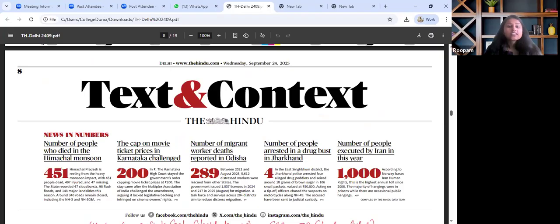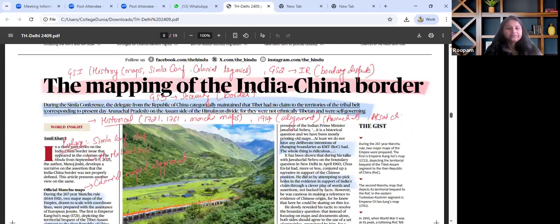talks about the mapping of the India-China border. So when we map this particular article, this will fall under GS paper 1 under the theme history primarily, wherein maps, the Shimla Conference of 1914, and colonial legacies can be quoted. Also relevant for GS paper 2 IR, wherein boundary disputes and the India-China relationship can be overall discussed and read about. For GS paper 3 as well, under the theme internal security, border security can be quoted.